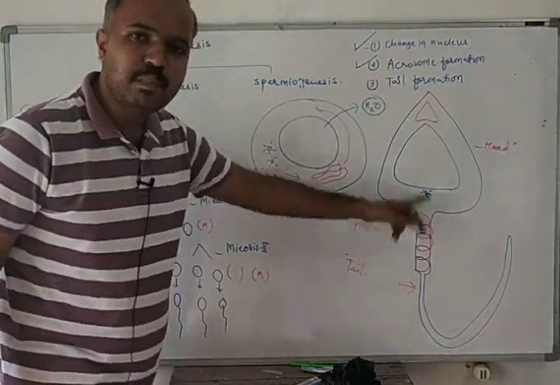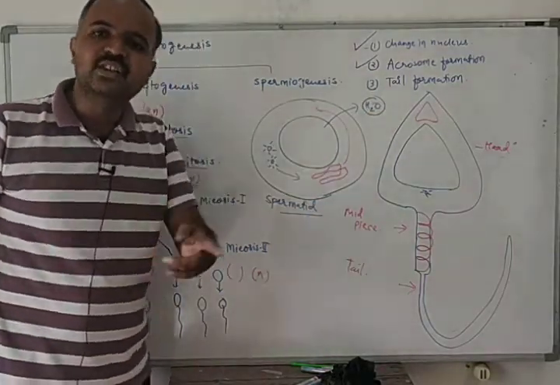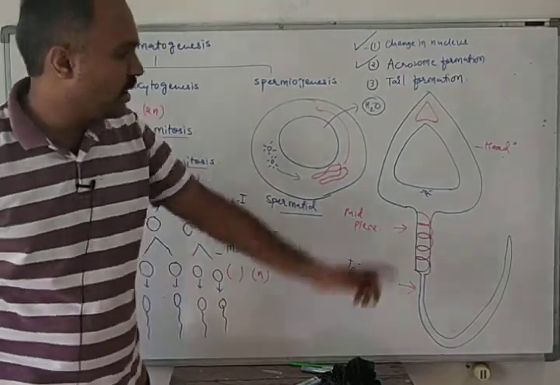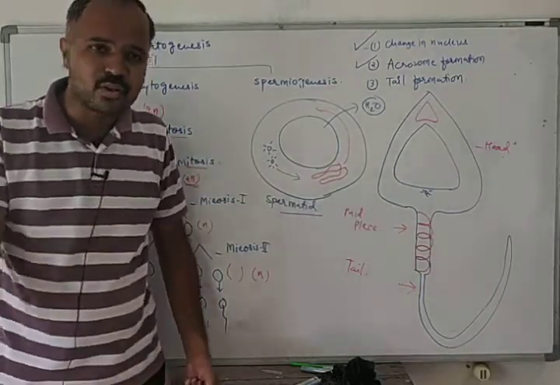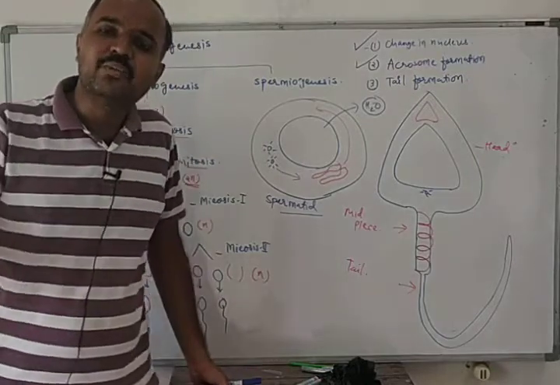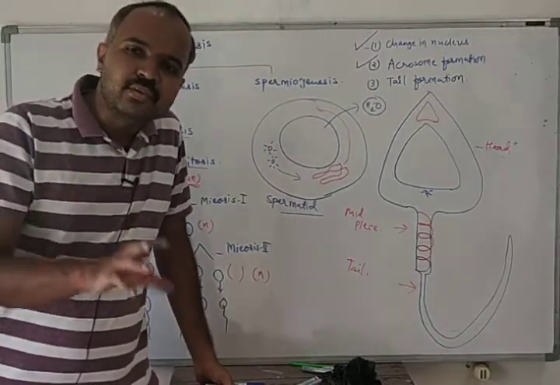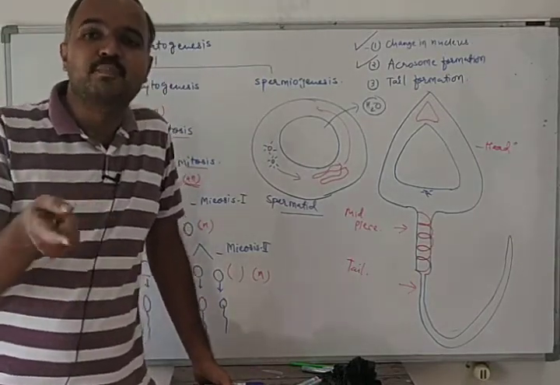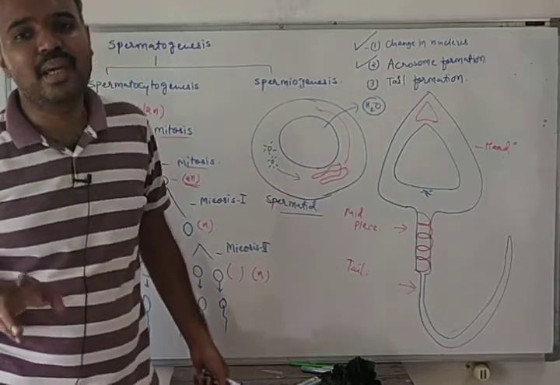Now this mature spermatozoa will get released from the seminiferous tubule, and this process is known as spermiation.